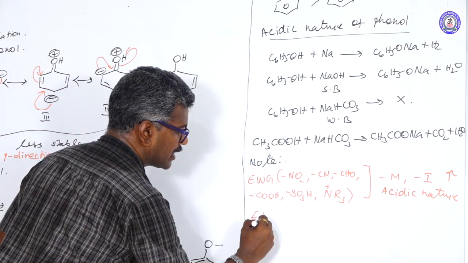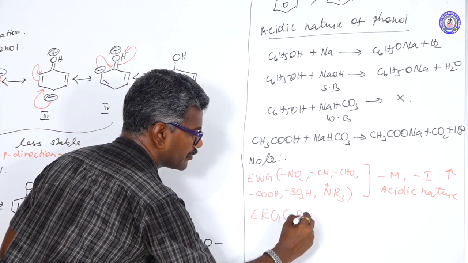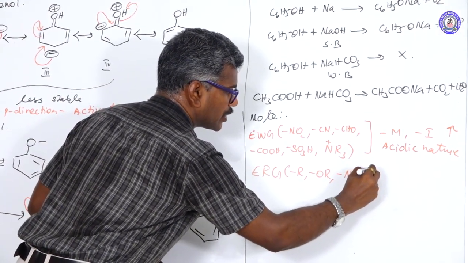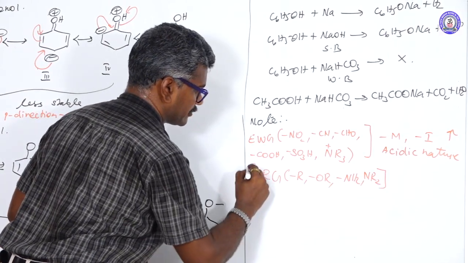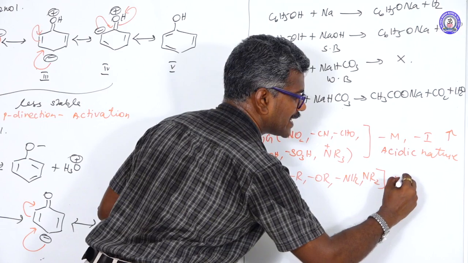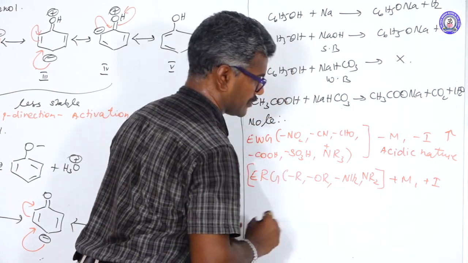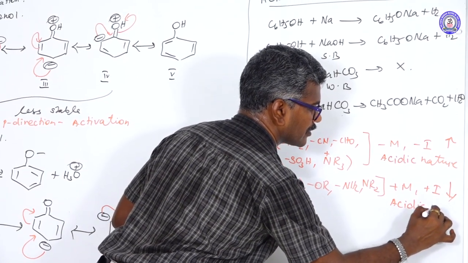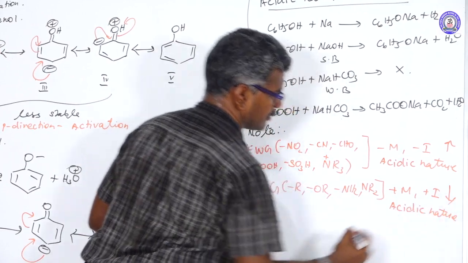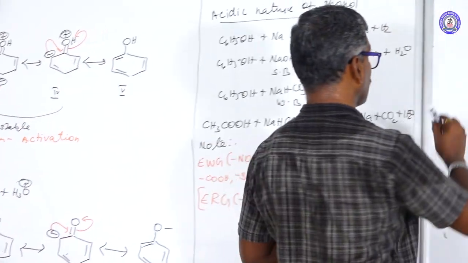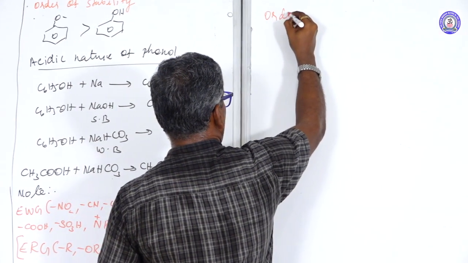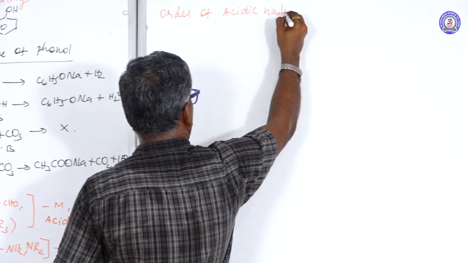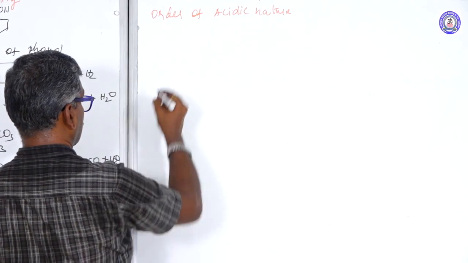Another one, electron releasing groups: R, OR, NH2, NR2. These groups are electron releasing groups. This is explained by plus M and plus I, and they decrease the acidic nature. For example, the order of acidic nature.